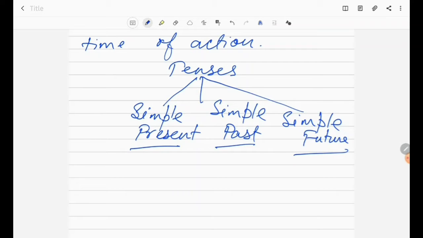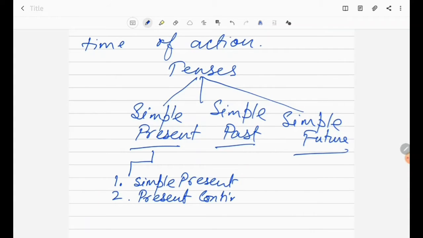But amongst them there are other bifurcations. Like in present, there are simple present, present continuous, and present perfect.